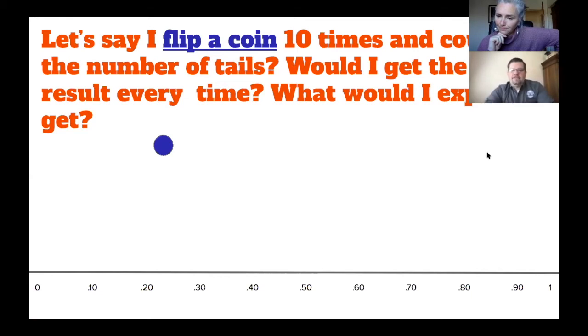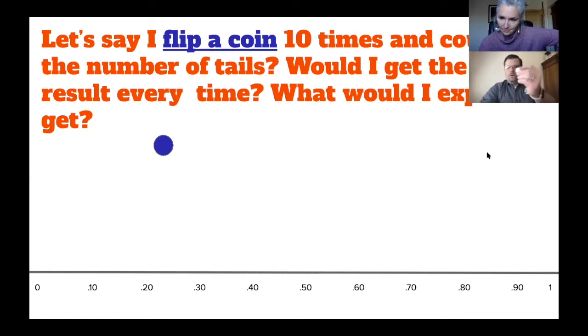My guess is that it should come out 5 and 5. If I flip my quarter here 10 times, I should get 5 tails, the little eagle. I'm not going to be shocked if it's 6 or 4, but it could be even more.